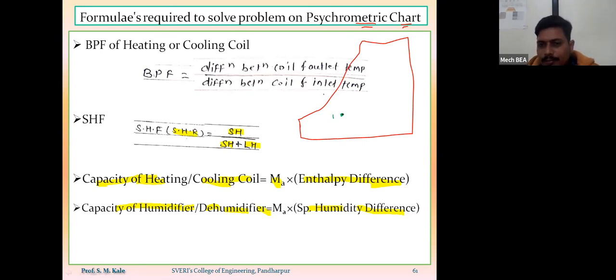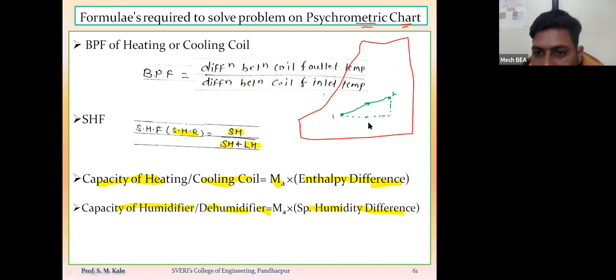And by doing some process, because of some processing, suppose I am getting my point number 2 here. So this process will be called as a heating and humidification process, because here if you observe, to occur this process, sensible heating is also required and humidification is also required. That means here to occur this process, we have to use the heating coil as well as we have to use the humidifier.